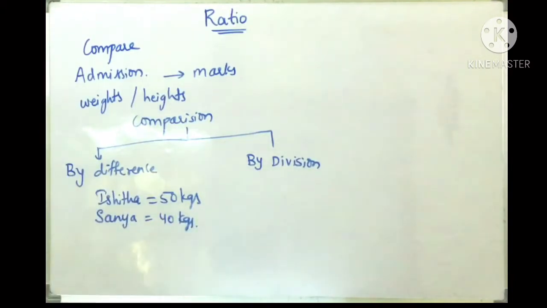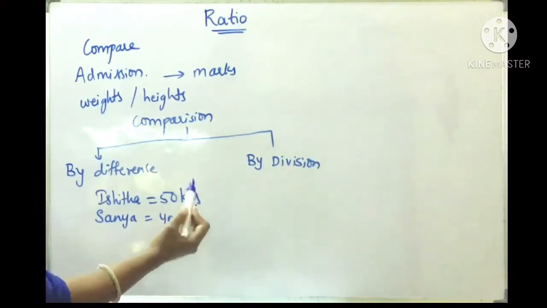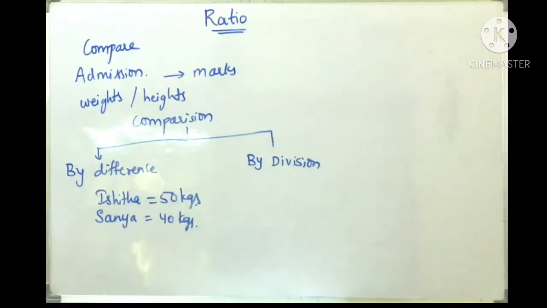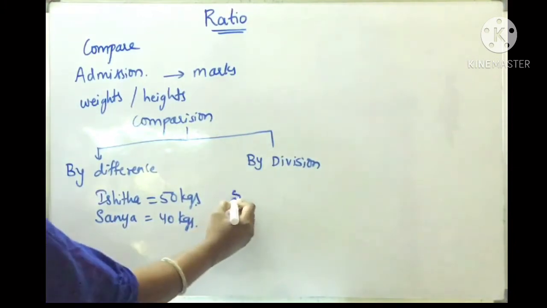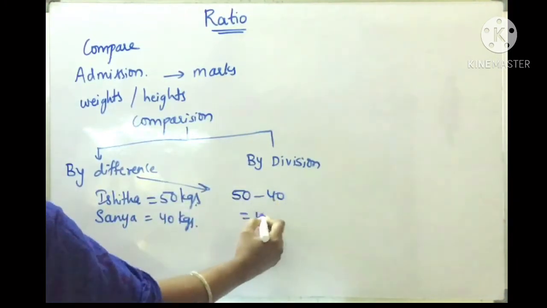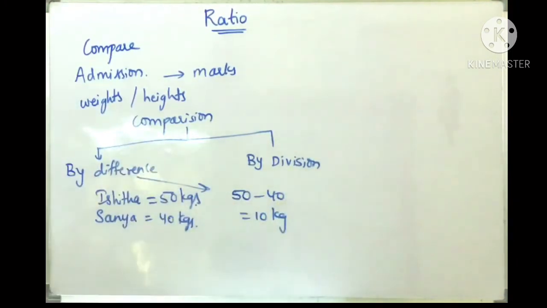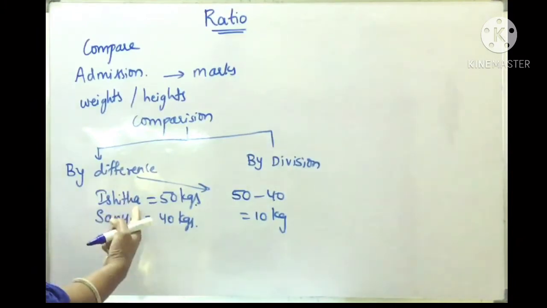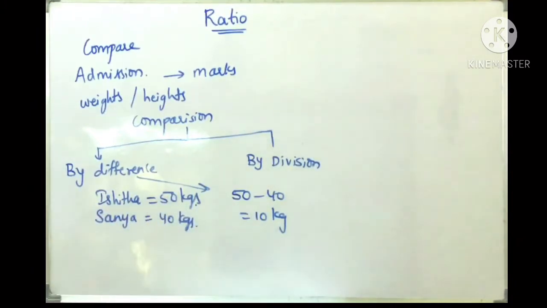Now we can say that Ishita's weight is greater than Sania's weight, isn't it? How much more? When you do subtraction, here we are doing it by difference. 50 minus 40, that is 10 kgs. So I can say that Ishita is 10 kgs more than Sania, right?